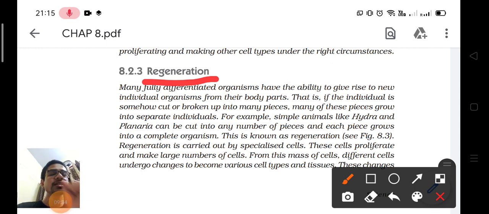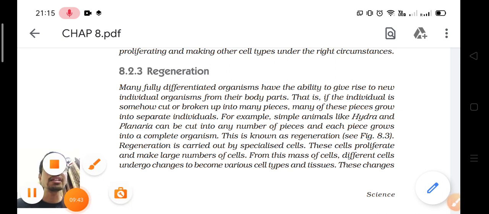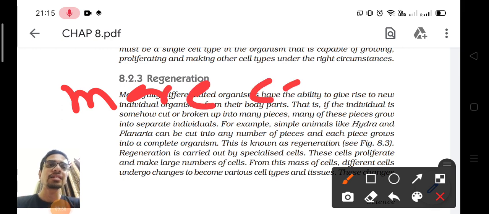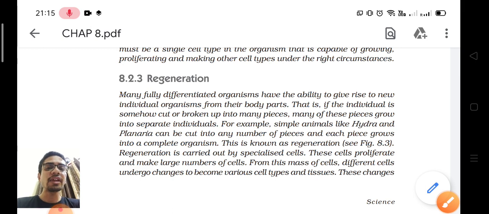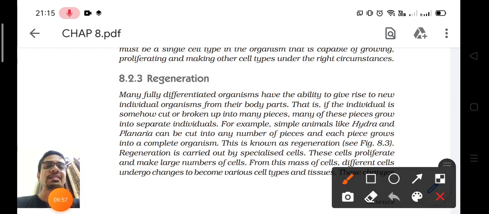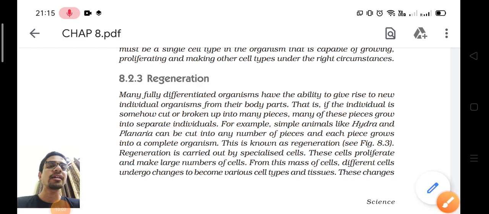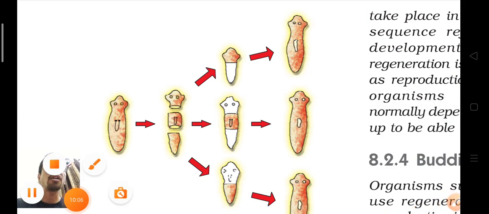Regeneration. See, regeneration also involves breaking, splitting, but it is a little different. You should notice what that difference is. Regeneration takes place in more complex multicellular organisms. What does it mean? जैसे कि fragmentation में आपने पढ़ा था कि simple multicellular organisms have the same kind of cells, but in regeneration there are not the same kind of cells.